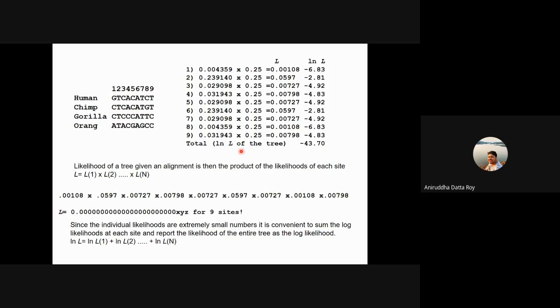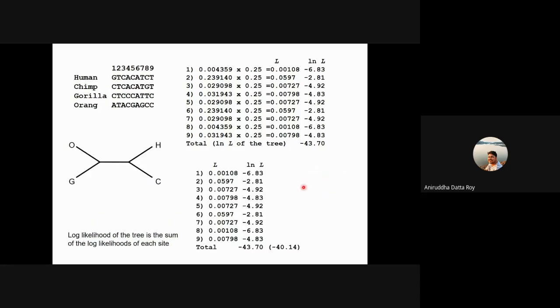So out of the 3 trees, we have worked on only one tree, and the likelihood of that tree, given a Jukes-Cantor model of sequence evolution and this character distribution, is minus 43.7. Okay, so similarly, you do it for all the other trees.